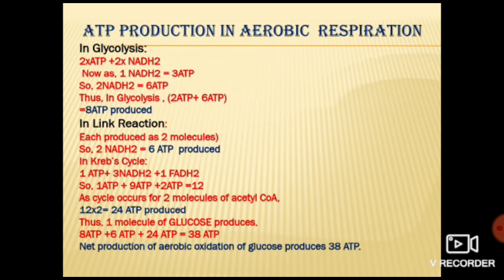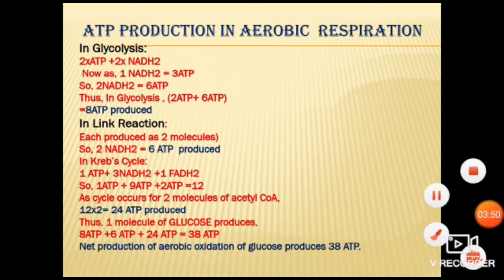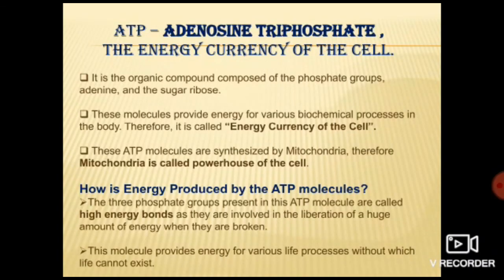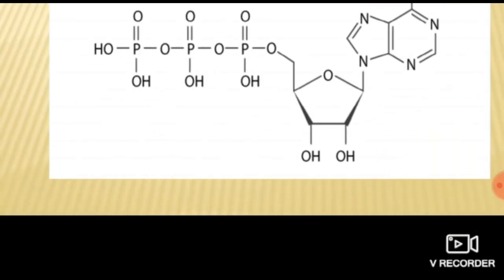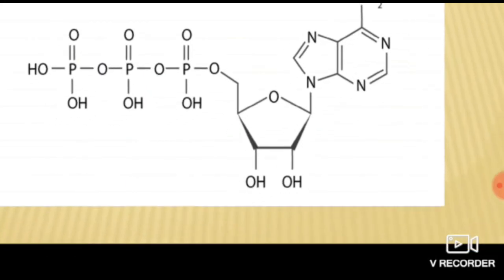Now let's discuss how ATP is known as the energy currency of the cell, or why ATP is known as the energy currency of the cell. Okay, this ATP is considered to be the energy currency of the cell. Now, before starting with this, just look at its structure. If we see its structure, we will come to know that it has 3 phosphate groups, 1 adenine group and 1 ribose sugar. Okay, see, this is the structure, 3 phosphate groups are there.